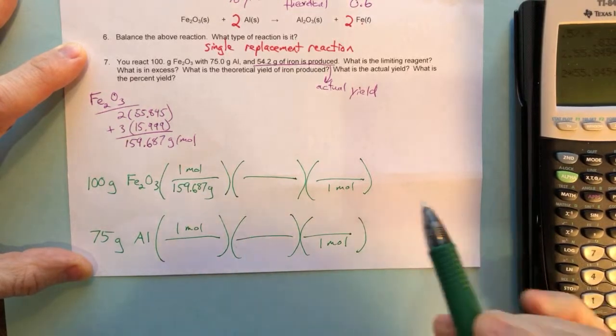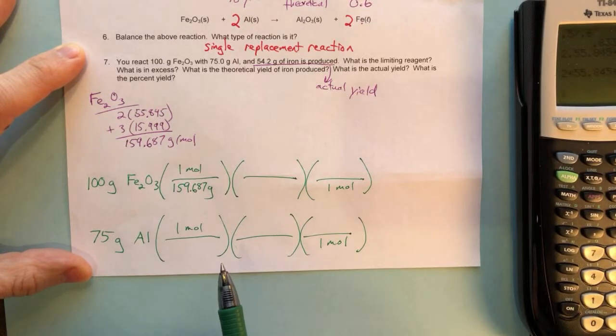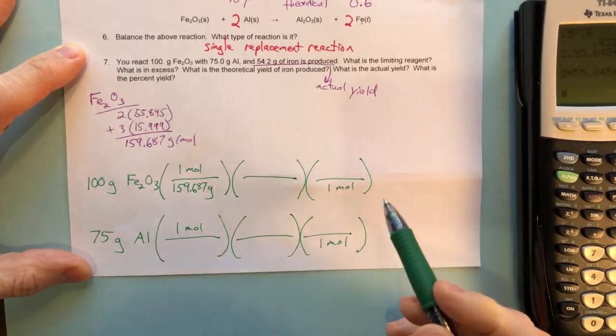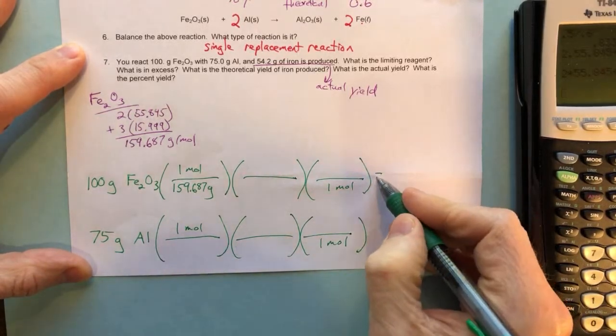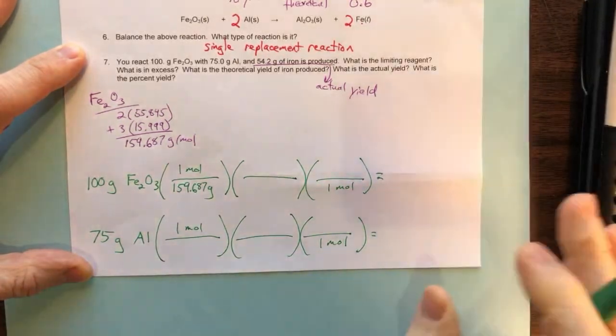And I'm just getting a question here. Just as the double checking, the limiting reagent is the lowest number? Yes, that's correct. The limiting reagent is the reactant that makes the smallest amount of product, and that lowest number is the theoretical yield. Okay, so that's what we're looking for here. We're trying to figure out which one of these is going to be the limiting reagent by figuring out how much product it can make.